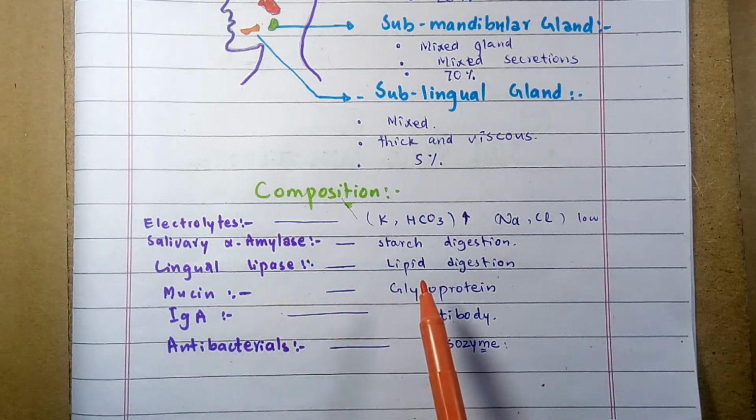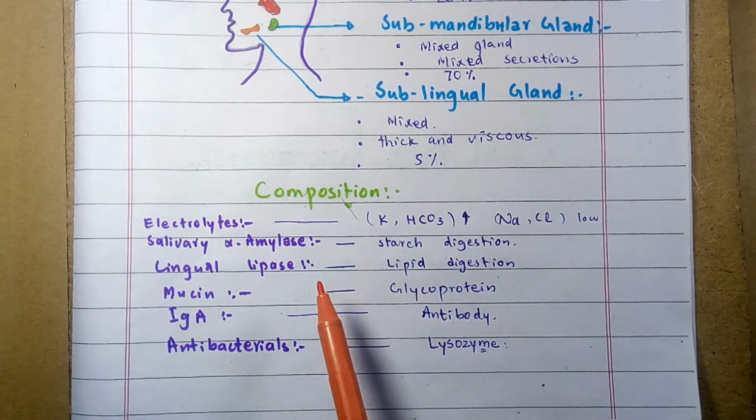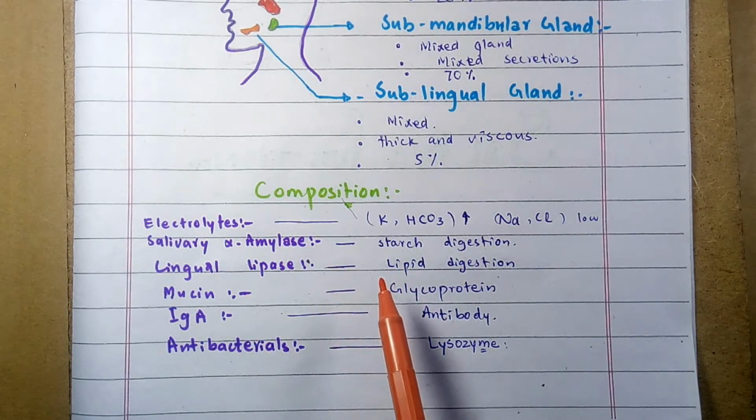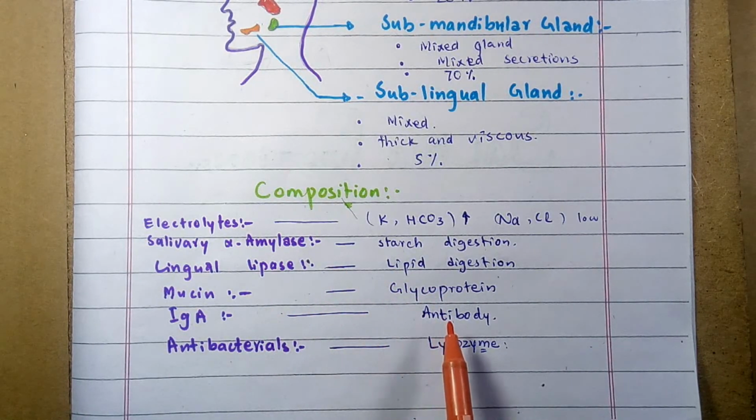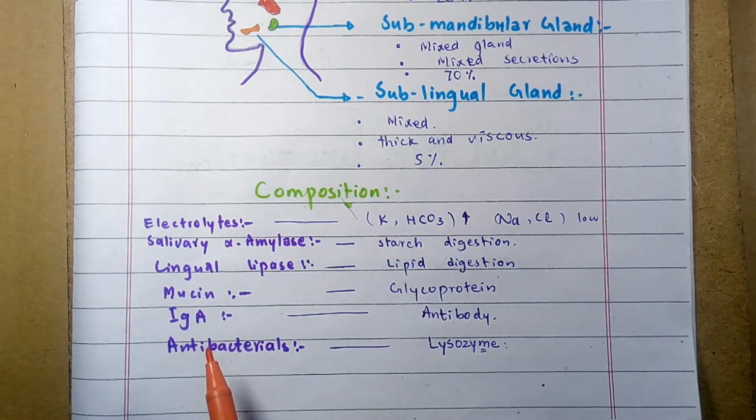Then the lingual lipase. Lingual lipase digests the lipid content of the food. It is secreted out by Ebner's gland. Mucin is a glycoprotein, which is also a component of the saliva. Then the immunoglobulin, IgA. Immunoglobulin A is an antibody that functions in immunity against bacterial action in the oral cavity.